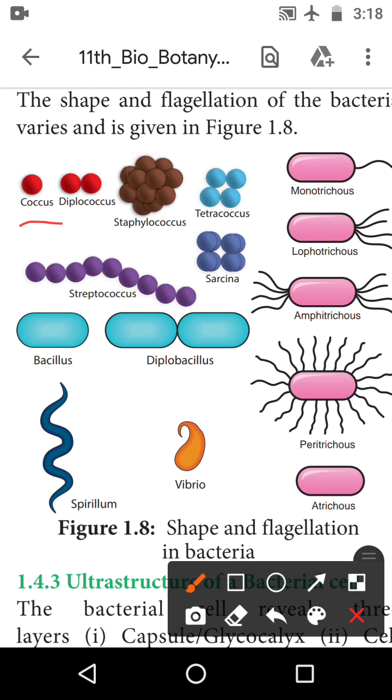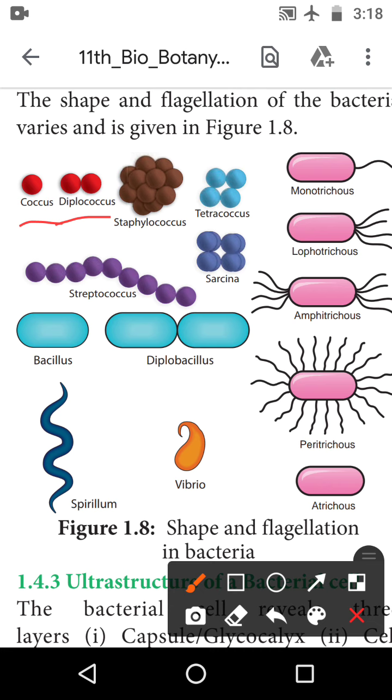காக்கஸ்னாலே நம்மளுக்கு தெரியும், it is the circular in shape. It is the single. So this first one is the coccus bacteria, and the second one is the diplococcus. Diplo means 2. So 2 coccus இருக்கிறனால தான் இதுக்கு diplococcus அப்படின்னு நம்ம சொல்கிறோம்.